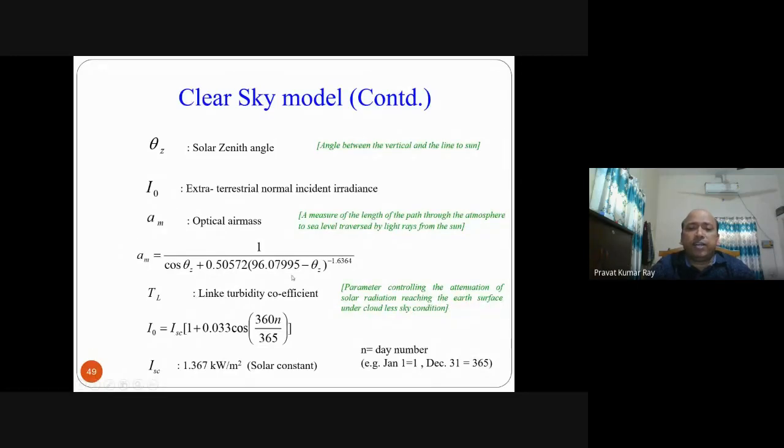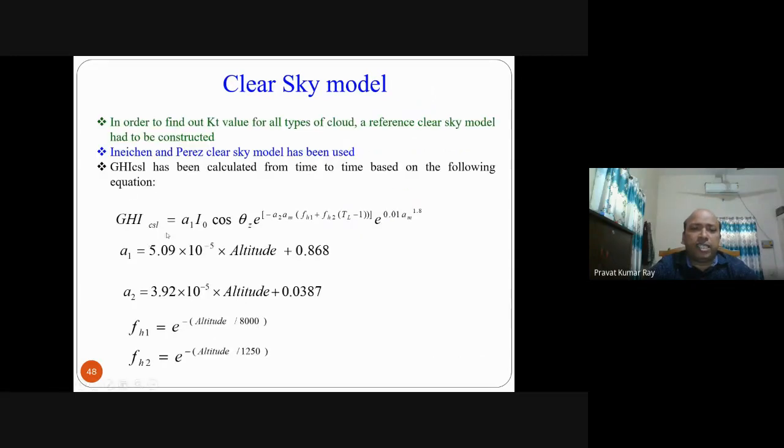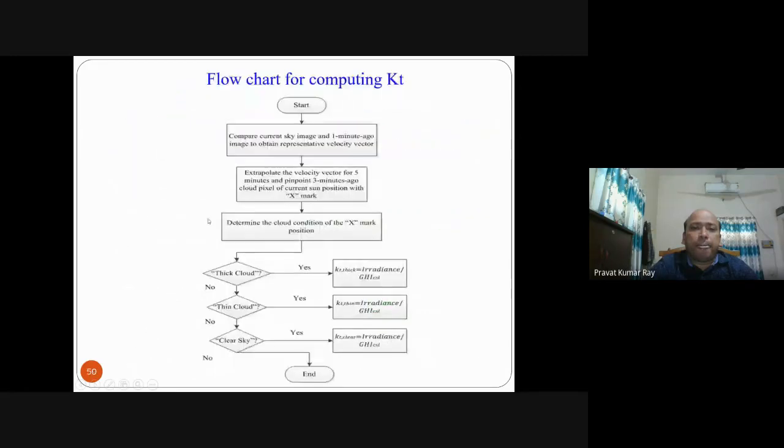So this link turbidity coefficient, the optical air mass, this value, and ISC is the solar constant, N is the day number, means January 1 to December 31st, 365. So in this way, taking these values for a particular place and particular time, on some particular day, you can find out GHI CSL, Global Horizontal Insolation on Clear Sky. Then after finding out this one, we come to the flowchart for computing KT. KT is required.